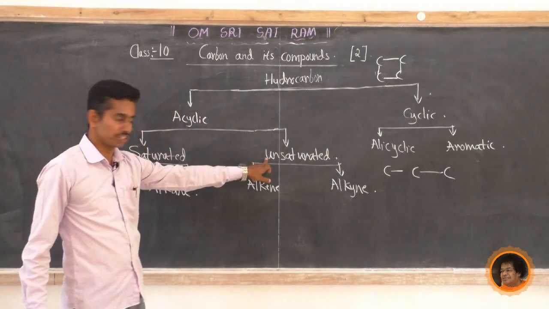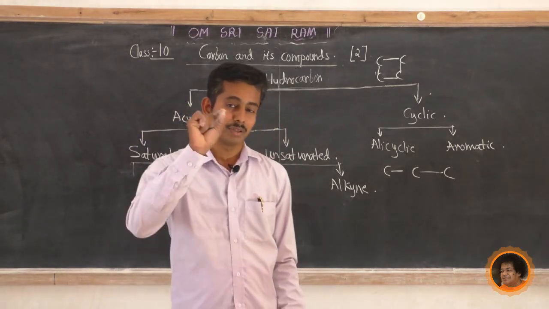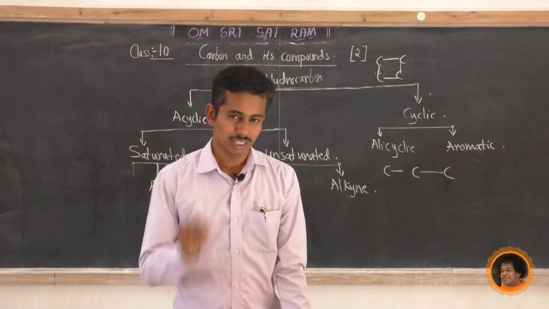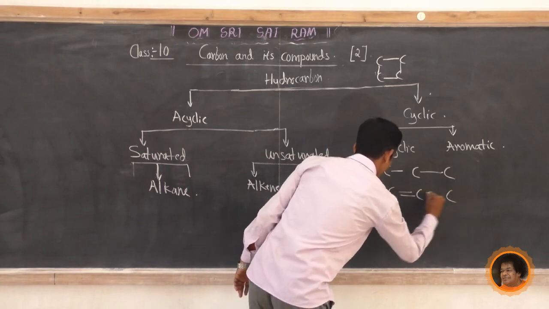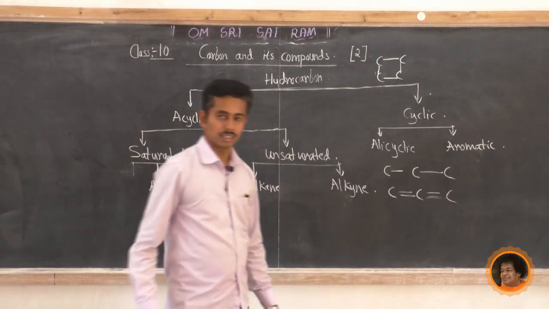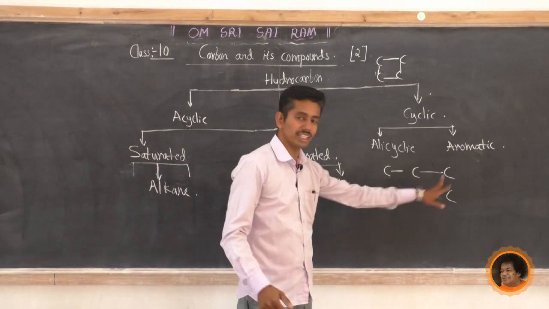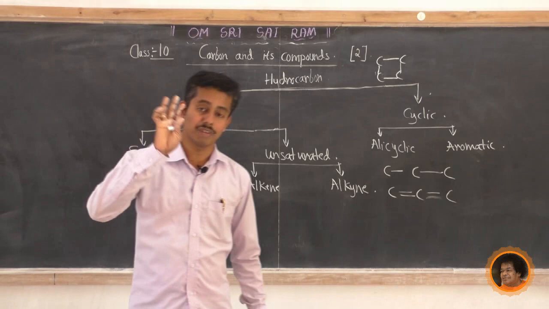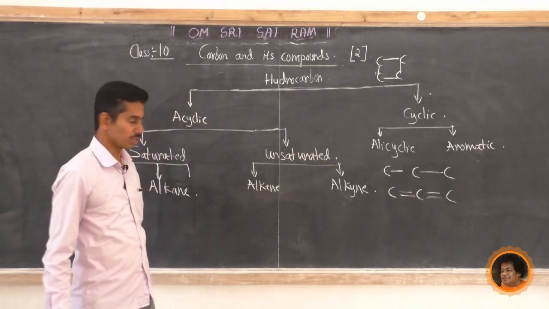Now the second classification is unsaturated. Why is it called unsaturated? Unsaturated means in between the carbon atoms there is a double bond or triple bond. So carbon atoms having a double bond or triple bond are called unsaturated. So very simple, what do you mean by unsaturated? Carbon atoms having a double bond or triple bond are called unsaturated hydrocarbons.